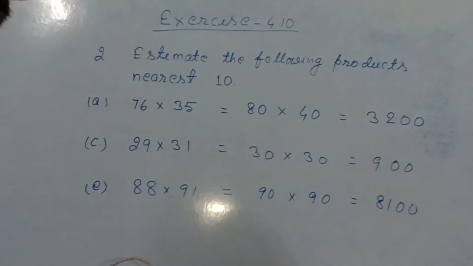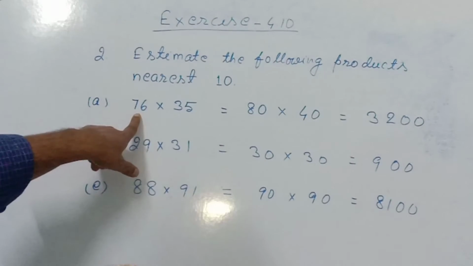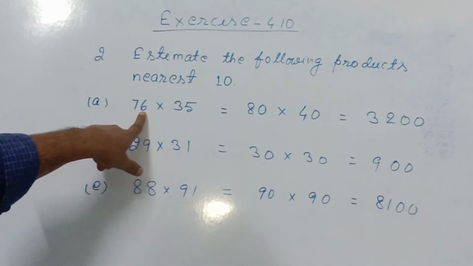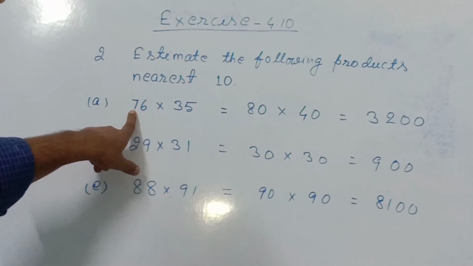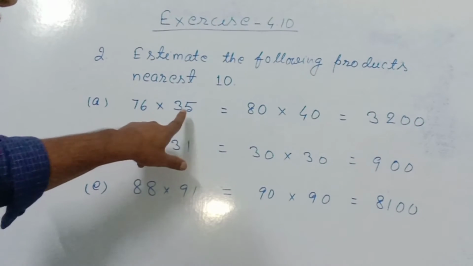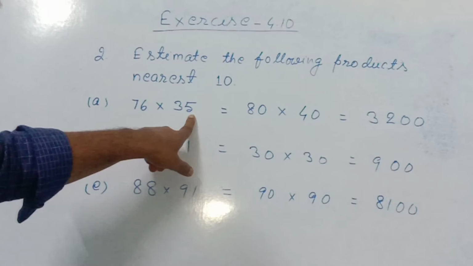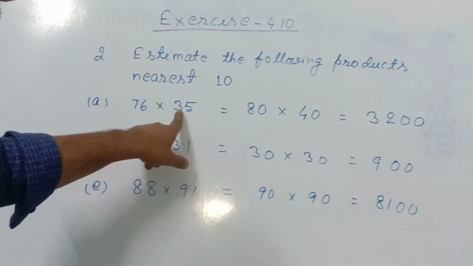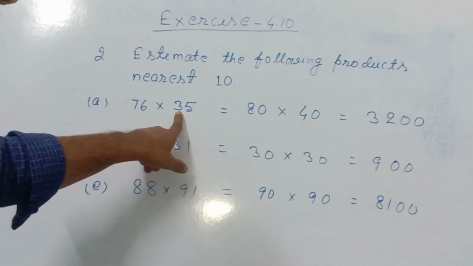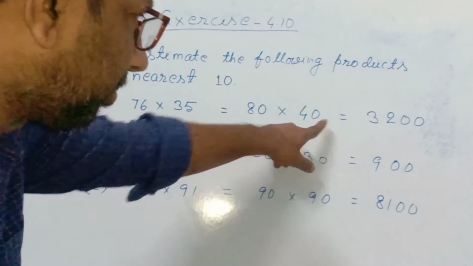76 into 35. At first I have estimated these two numbers to the nearest 10. In 76, 6 is more than 5, so I added 1 to the previous digit. That became 8, and at the place of 6 I kept 0. In 35, 5 is at one's place. So for 5 or more than 5 we add 1 to the previous digit. Here is 3, we added 1, it became 4, and at the place of 5 I kept 0.